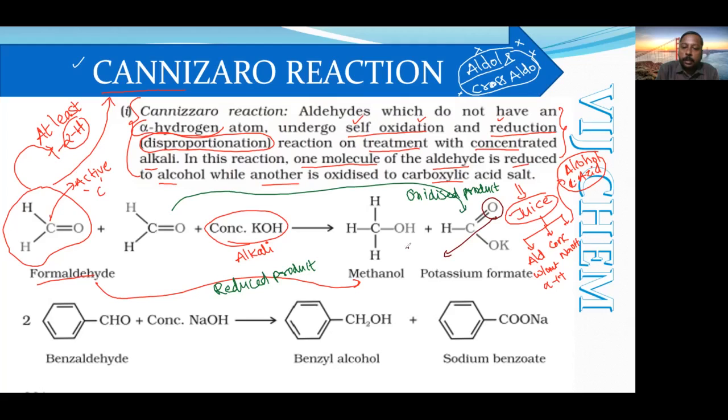The trick, the ninja technique, is extra oxygen. Here extra oxygen is added. One oxygen was there, now this is the extra oxygen. Either you can say this one or you can say this one. So this extra oxygen means oxidized. Now here, how can you say this is the reduced product?